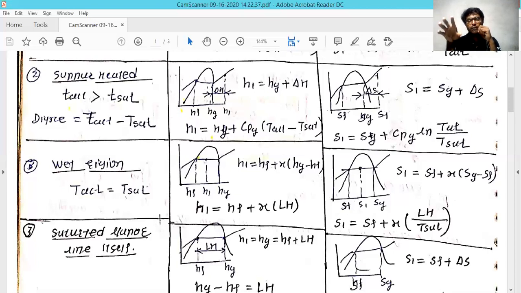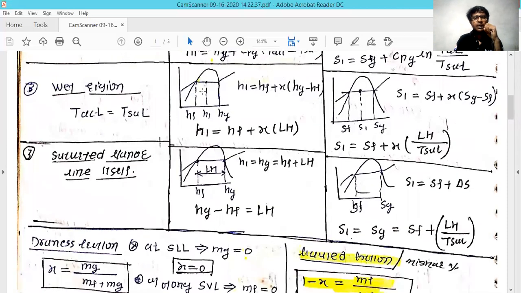Similarly, if you want to calculate the entropy, you have to add the same way, because you are going to increase the entropy of the substance by adding heat to the system. You have seen in the previous chapter that whatever heat is added, the entropy of the system is going to increase. That is nothing but S1 equal to Sg plus Cp ln of T actual divided by T saturation. As you see, similarly nothing has changed. Once you understood the concept of entropy and enthalpy, it will be very easy to understand everything.